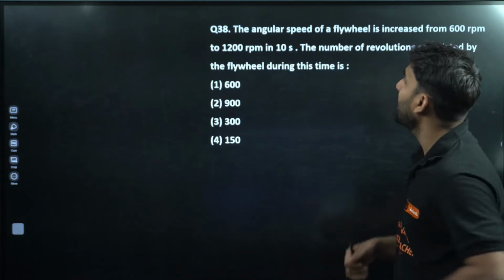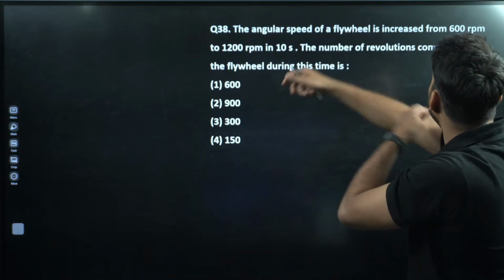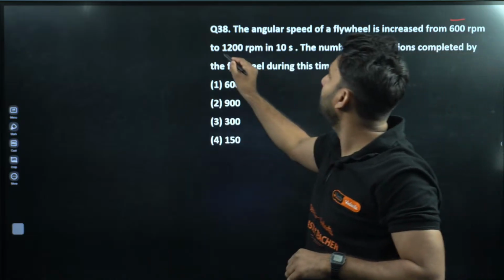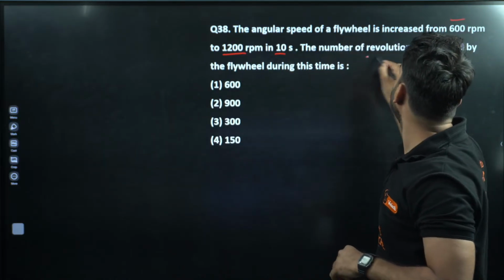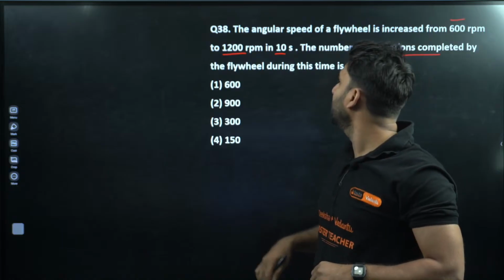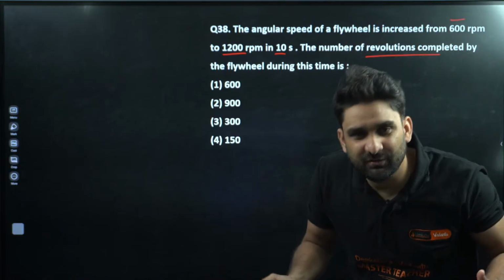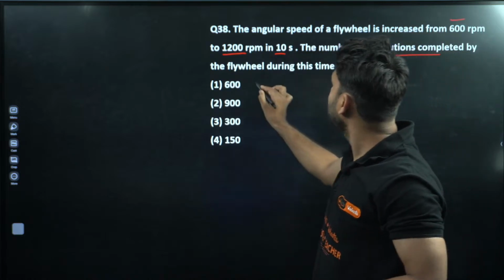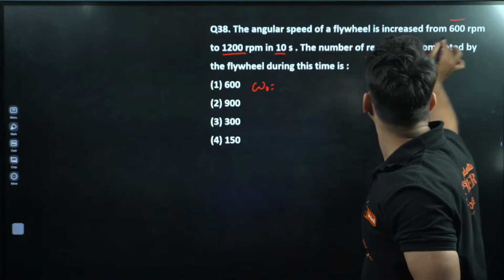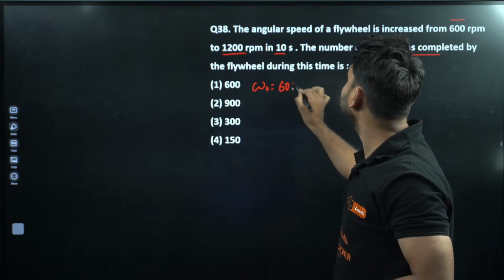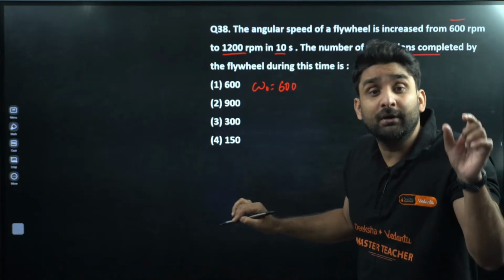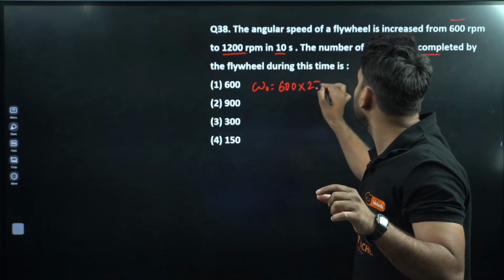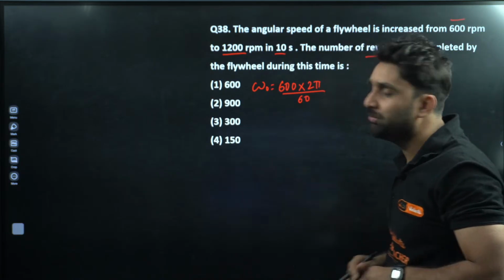Moving to next. The angular speed of a flywheel is increased from 600 rpm to 1200 rpm in 10 seconds. The number of revolutions completed by the flywheel during this. Very easy question. So my dear champion, this is the angular speed. So this is omega naught. Omega naught is equal to 600 rpm, revolution per minute. So we can change into revolution per second, 2 pi by 60.